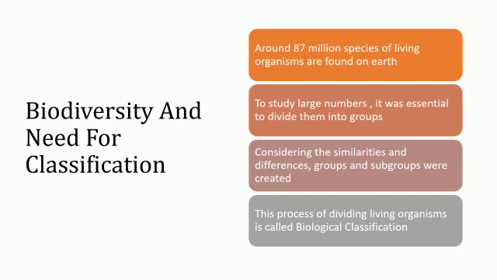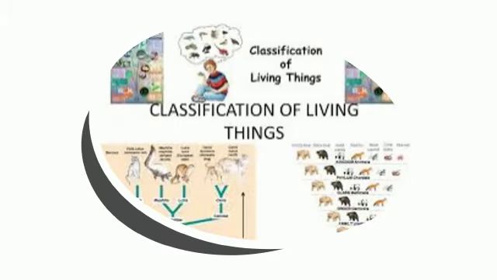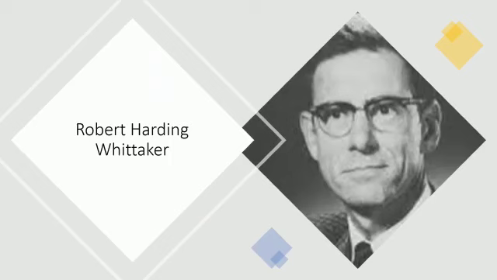According to 2011 census, around 87 million species of living organisms are found on the earth, including land and sea. To study such a vast number, it was essential to divide them into groups. So, groups and subgroups were created considering the similarities and differences among the living organisms. This process of dividing living organisms into groups and subgroups is called biological classification. Let us study about the classification of living things.